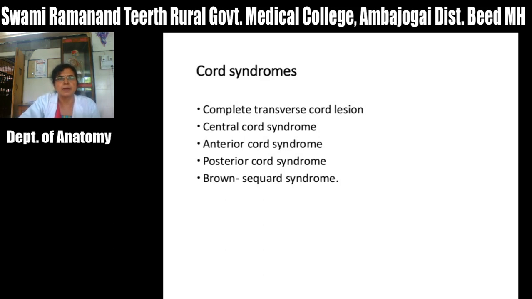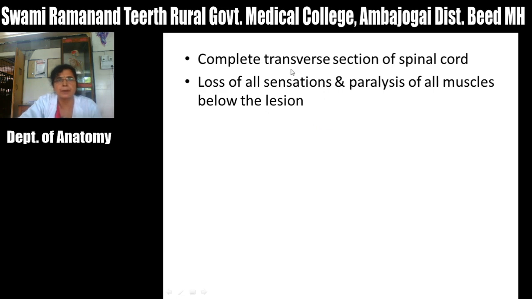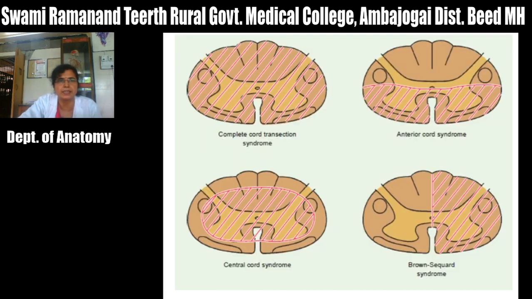Cord syndrome, complete transverse cord lesion. This is commonly due to trauma, and in this complete cord transection syndrome or complete transverse section of spinal cord, there is complete damage to that segment of the spinal cord.